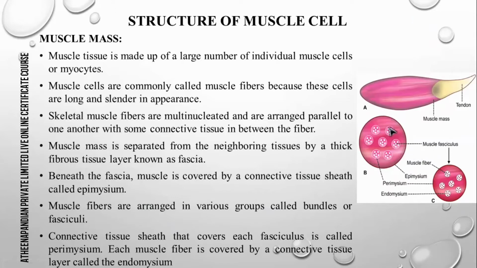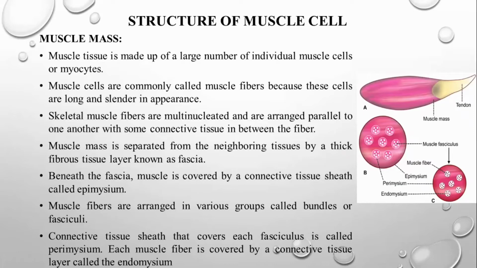This is going to be your fascia, which is covered by a layer called the epimysium. The covering of this fascia is going to be your epimysium. The muscle fibers are arranged in various groups called bundles or fasciculus.